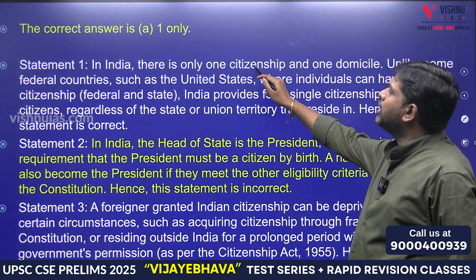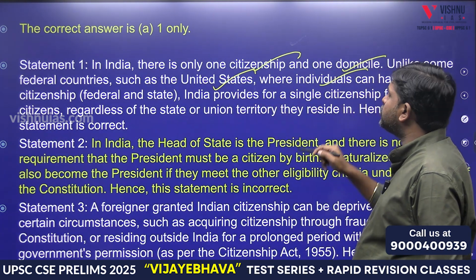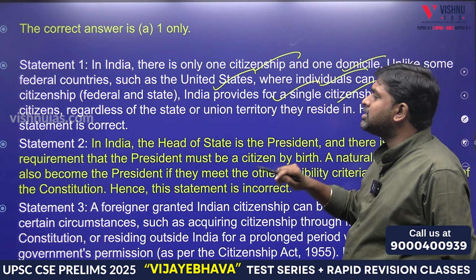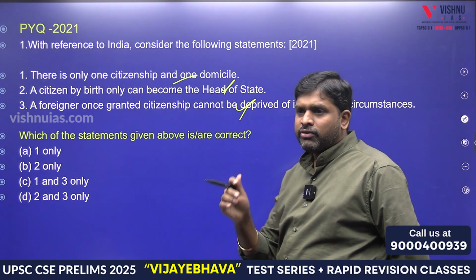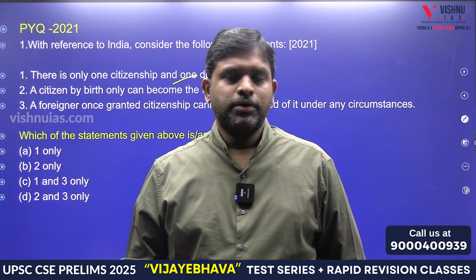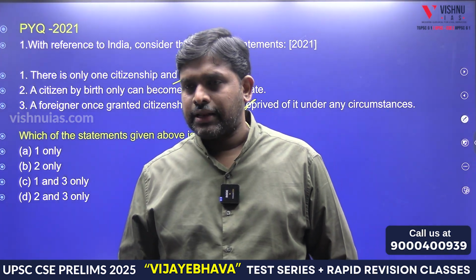There is only one citizenship and one domicile. What is the answer for it? Unlike some federal countries such as the United States where individuals can have dual citizenship, India provides for single citizenship for all its citizens. So hence, it is only one citizenship and one domicile. Domicile means staying. It is one citizenship and one domicile.